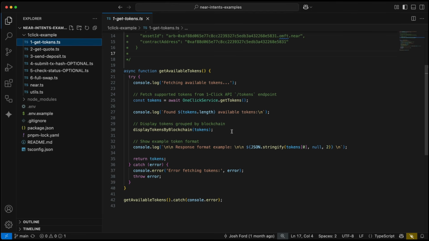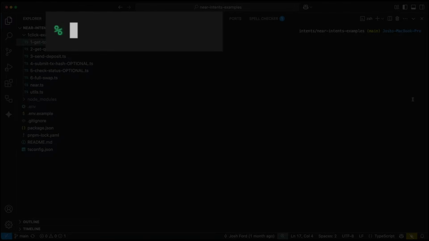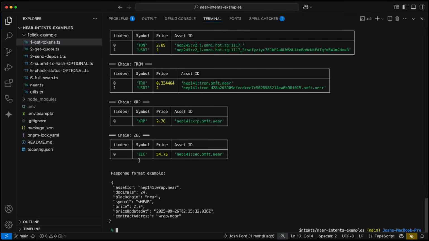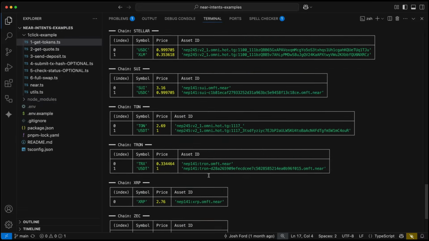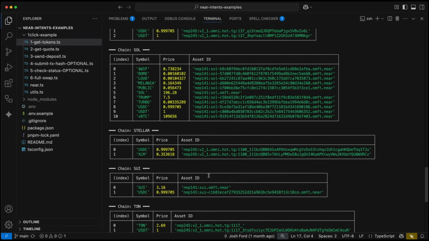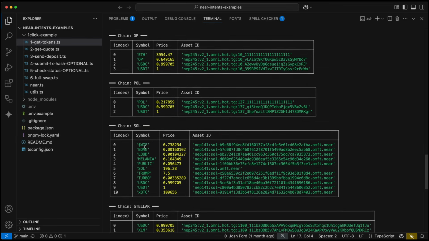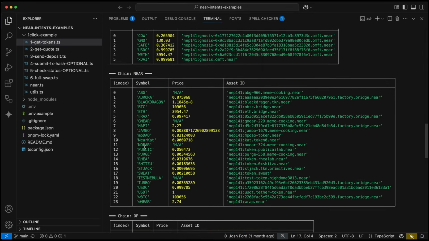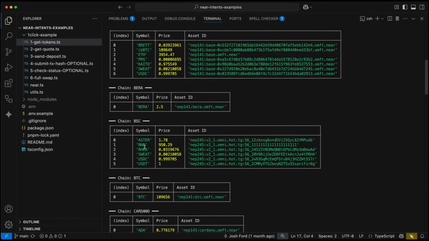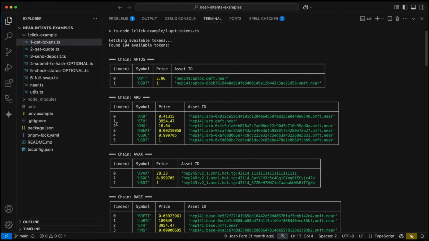So let's open up our terminal and run pnpm get tokens, which is a script in our package.json. And as you can see, this is all of the current supported tokens across all the various networks. On Solana, here are all the current supported tokens. On Polygon, Near, and so on. For the next step, we are going to choose Arbitrum. We're just going to get the native asset ID, which is this one here, and then we're going to use that in our next route, get quote.